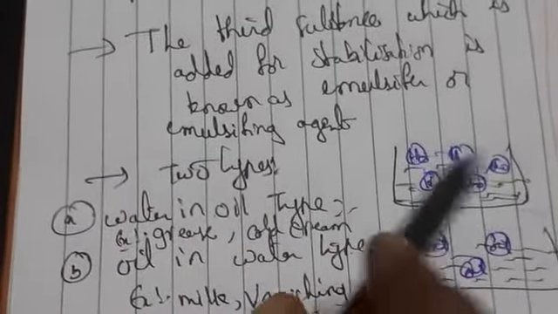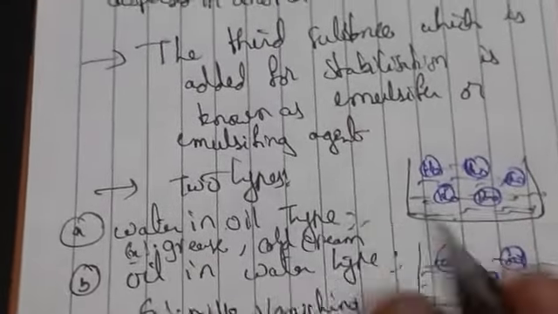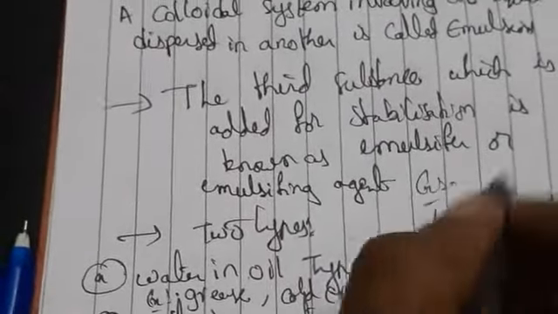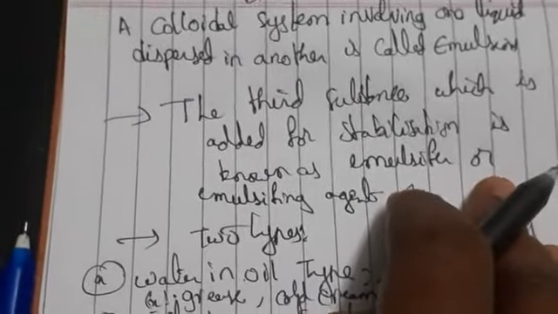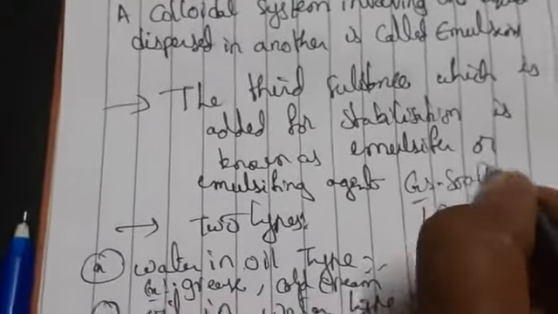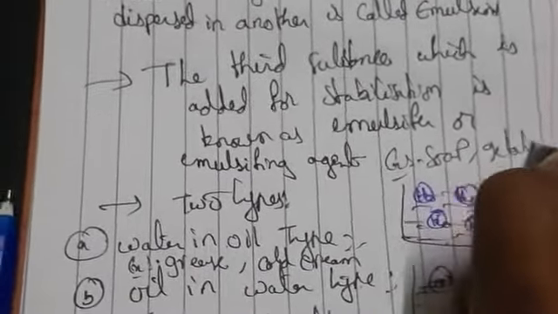As I have already told you, if you add water to oil, it automatically forms two layers. To stabilize that, meaning to get a clear liquid, we have to add some third substance. That we call an emulsifier or emulsifying agent. Examples are egg albumin, carbon powder, and gelatin. The third compounds we add here are soap, gelatin, and starch. These are examples of emulsifying agents.